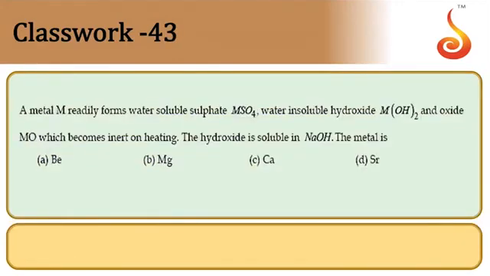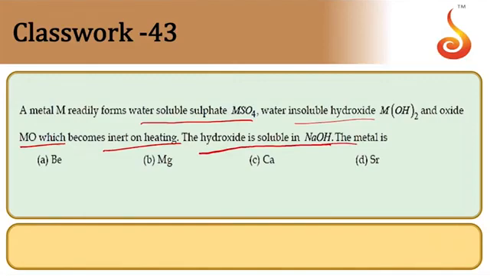Then, a metal M readily forms water-soluble sulfate, insoluble hydroxide, and oxide MO becomes inert on heating. The hydroxide is soluble in NaOH.